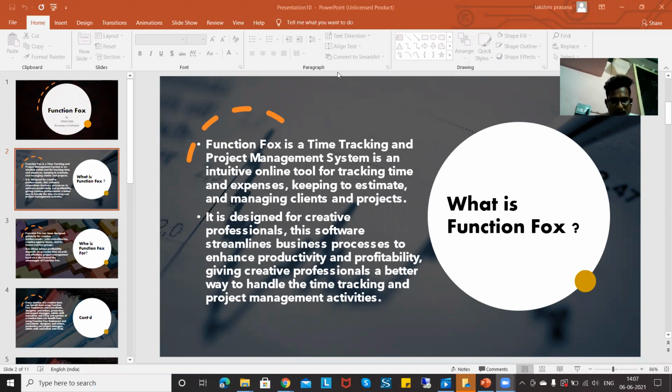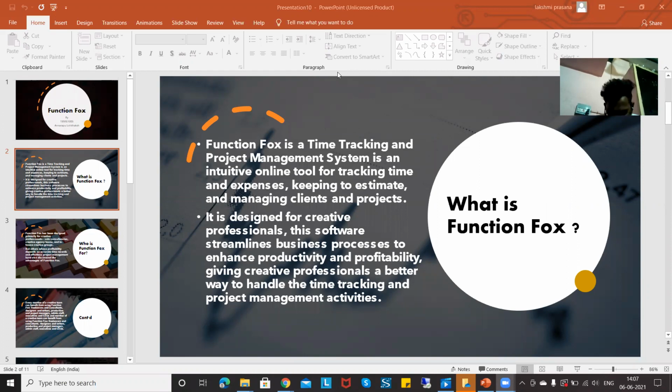In this video, we are going to know about FunctionFox. First of all, what is FunctionFox? FunctionFox is a time tracking and project management system. It's an intuitive online tool for tracking time and expenses, keeping to estimates, and managing clients and projects.